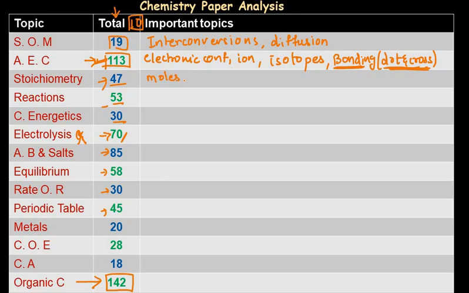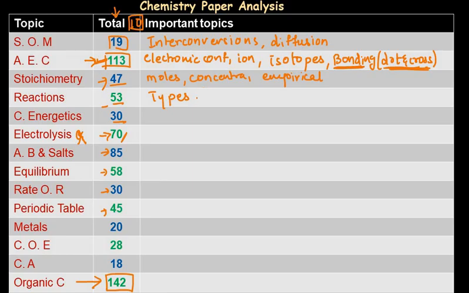Stoichiometry, every year some questions are asked, rarely it is ignored, but you can see that calculations of moles, that is the formula, concentration formula and empirical formula, are very important subtopics of stoichiometry. Now reactions include what? Types of reactions, that is you can say the decomposition reaction or displacement reaction or some other types of reactions.